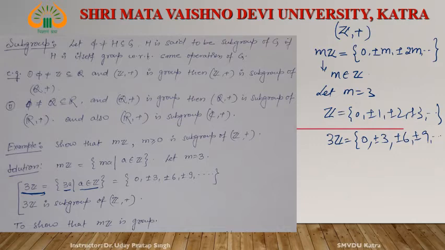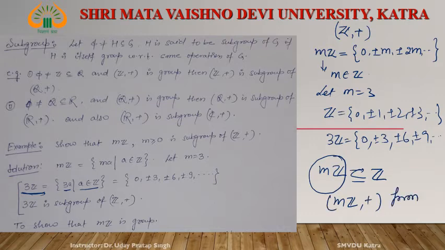We have to show that this type of subset mZ of Z, with respect to the addition operation, forms a group, and this is known as a subgroup of Z. Let us see how.